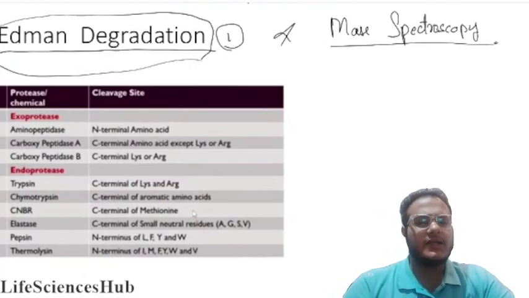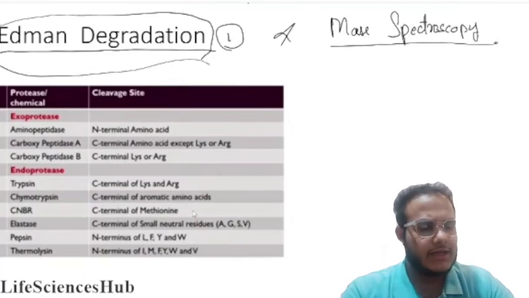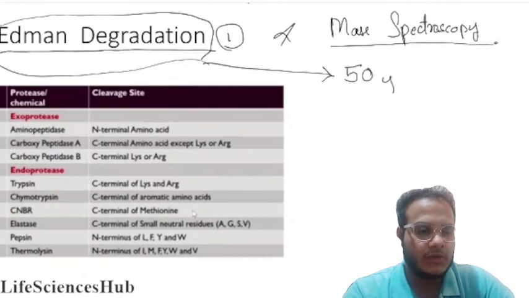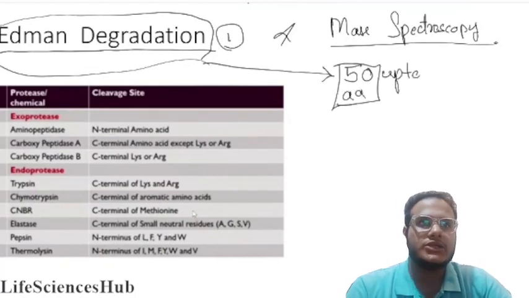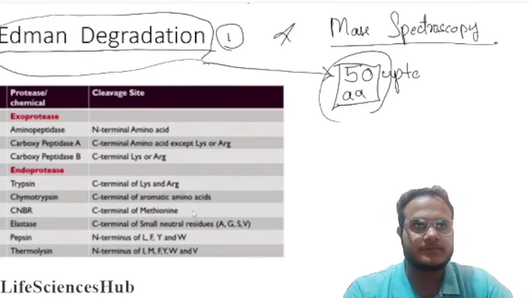But there is one limitation of Edman's degradation method: it can only sequence a polypeptide of up to 50 amino acids maximum.